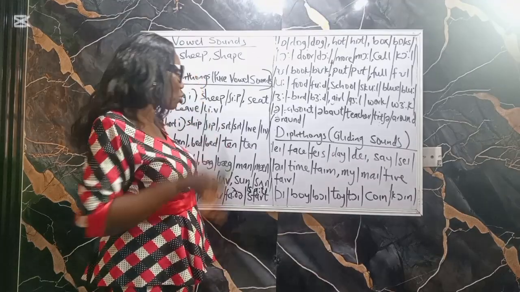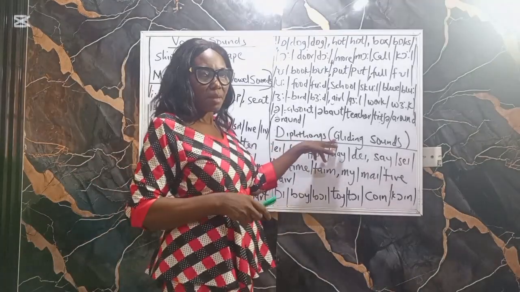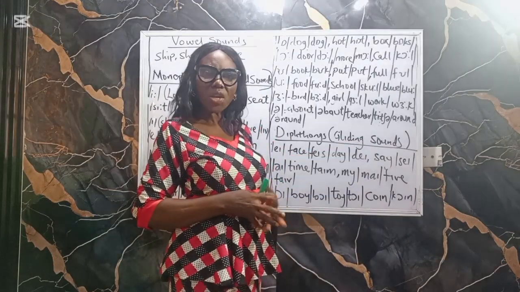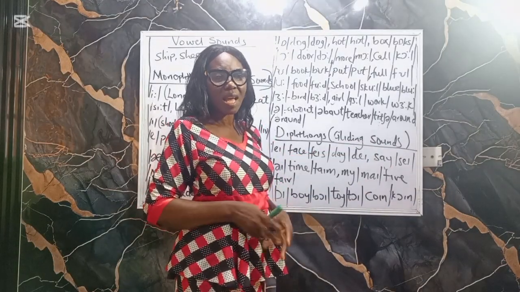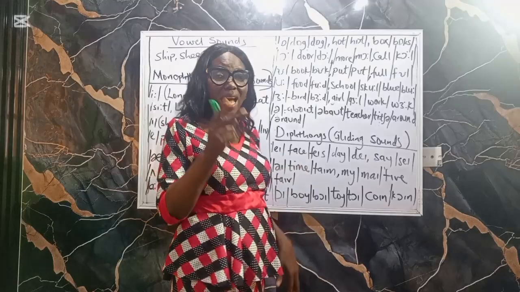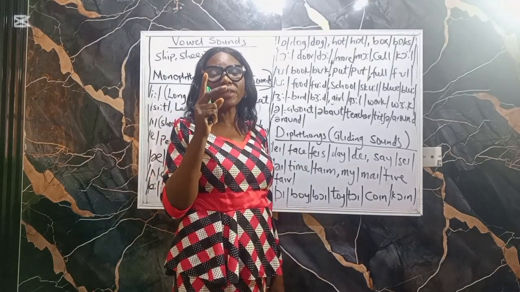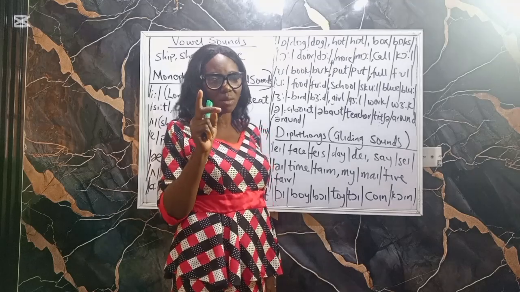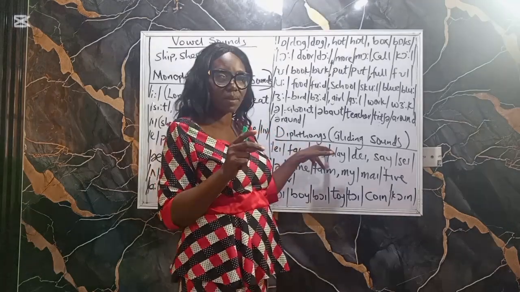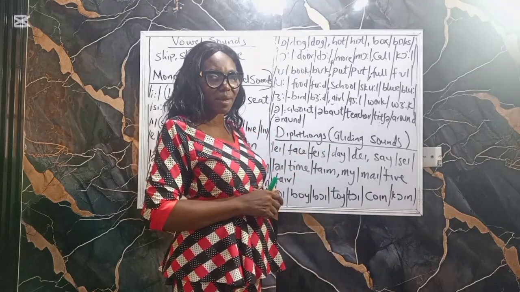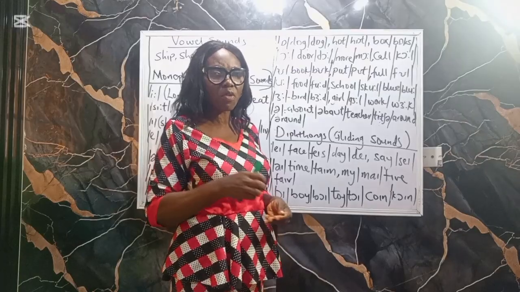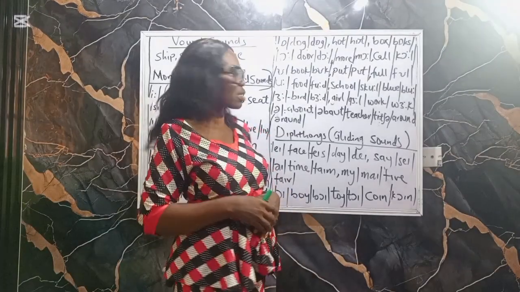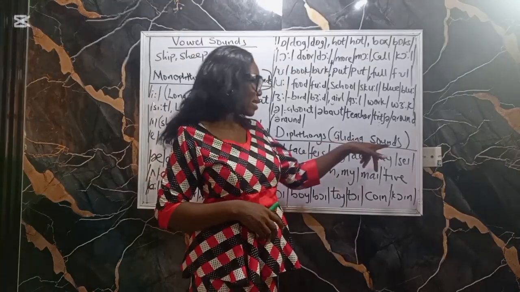Now we are moving over to diphthongs. Remember I said they are called gliding sounds. Why do we call them gliding sounds? Because as we pronounce them, there are two sounds in one. There are two pronounced as one. That is why it's called diphthongs. And when you want to pronounce them, the tongue will move from the position of the first sound to the second sound. That is why we call them gliding sounds.